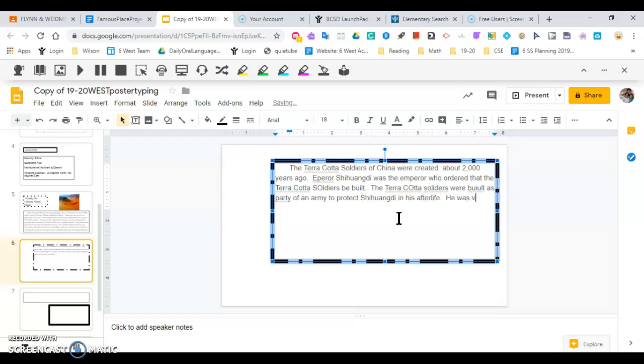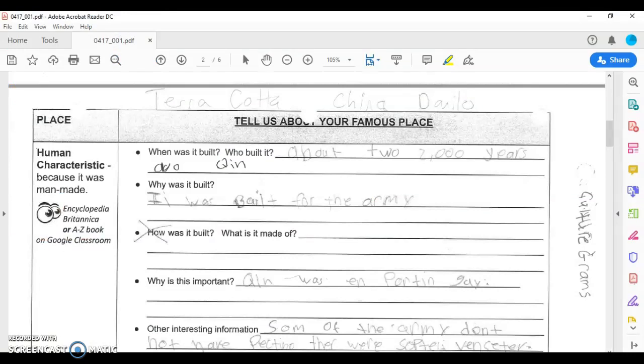He was very concerned about living forever and wanted to stay as the emperor forever. So he built an army to protect himself. So again, you should always write more than what your notes say. Try to make sense of what your notes say.